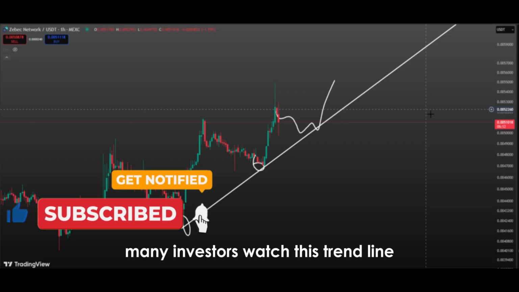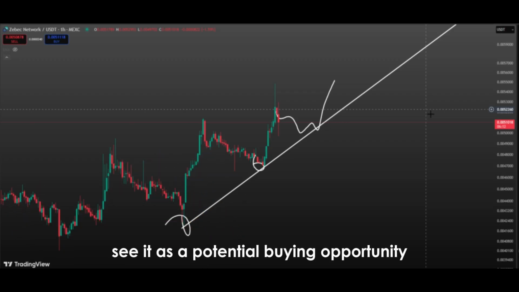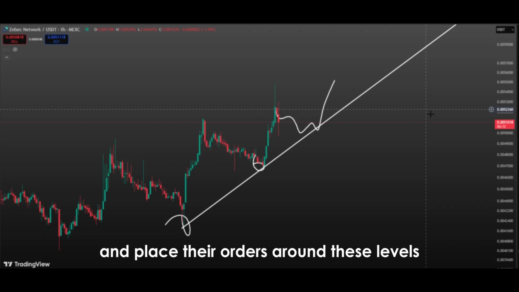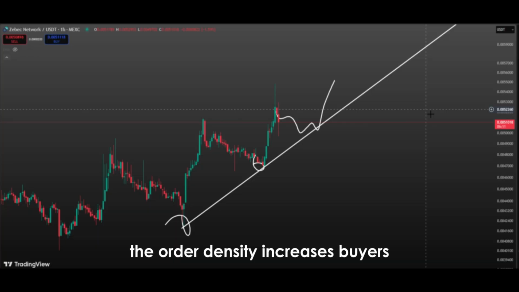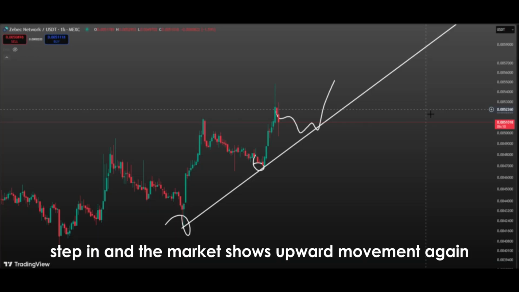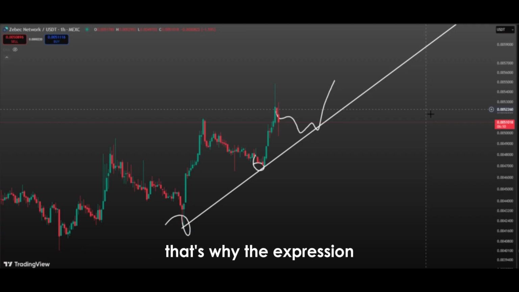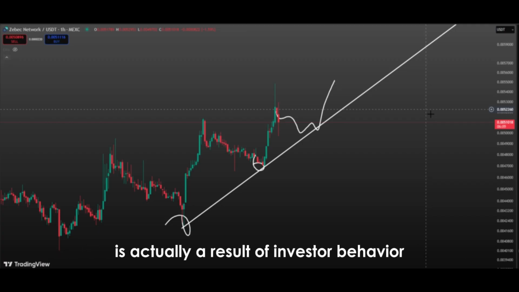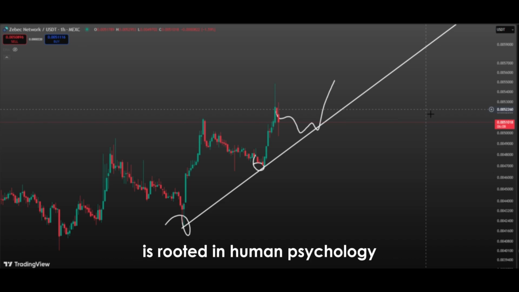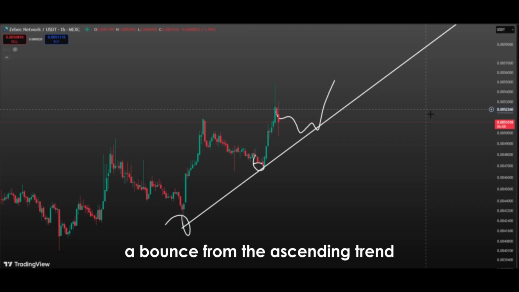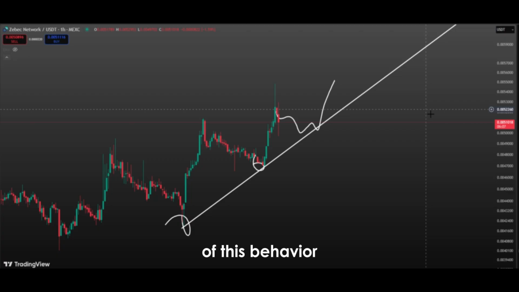Many investors watch this trend line, see it as a potential buying opportunity, and place their orders around these levels. As a result, when the price approaches, the order density increases, buyers step in, and the market shows upward movement again. That's why the expression bounce off the trend line is actually a result of investor behavior. Every pattern we see in technical analysis is rooted in human psychology. A bounce from the ascending trend is one of the clearest reflections of this behavior.